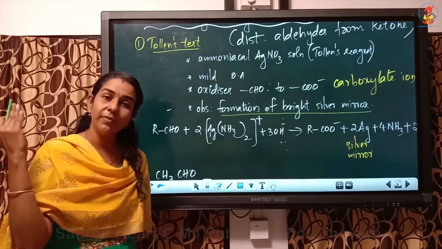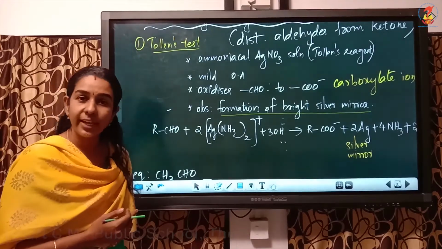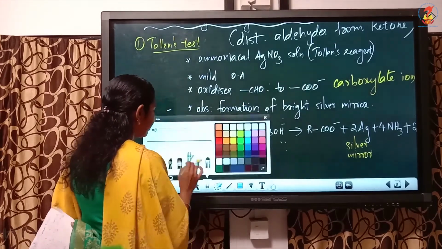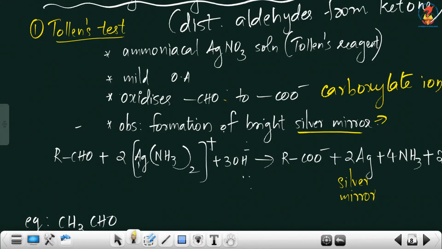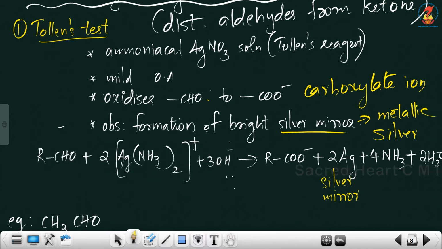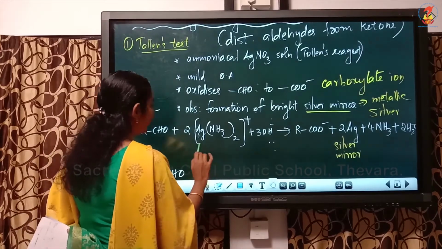In 2,4-DNP we have an orange or yellow precipitate. So for the Tollens test, with Tollens reagent, what is the observation? Formation of a bright silver mirror, and the silver mirror is due to the formation of metallic silver. So this is about the reagent and the chemistry behind the reaction.